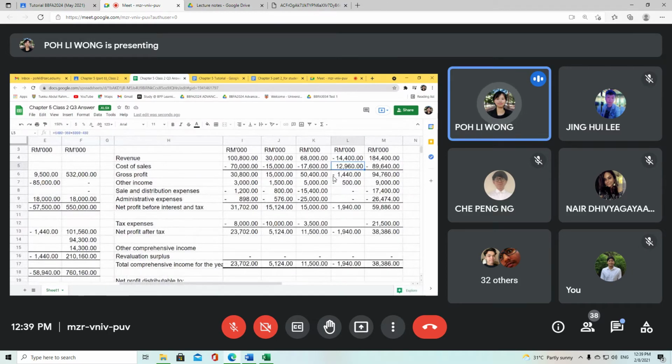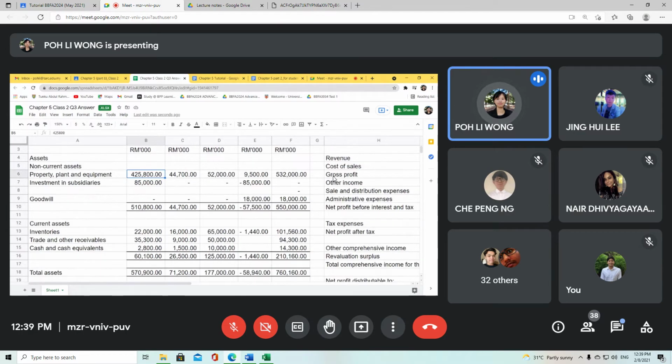So for your excess depreciation, when you reverse it out, you increase your profit. I have increased my profit by reducing my cost of sales. So that's why I add 50. Because your cost of sales, as you can see here, are all negative, so when you want to increase your profit further, you just add 50,000. It reduces your cost of sales, then it increases your profit. And this 50,000 will also have to be adjusted from my property, plant and equipment.